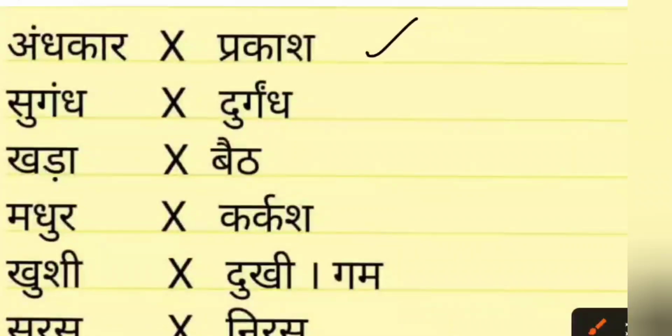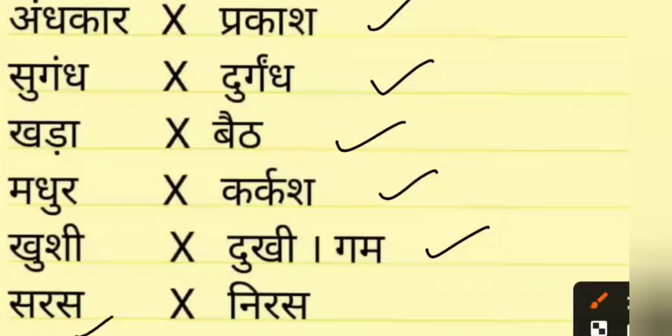Andhakar, prakash, darkness, light. Sugandh is fragrance, durgandh is bad smell. Khada is standing, baith is sit. Madhur is sweet, karkash is harsh. Kushi is happy, dukhi is sad. Saras is juicy, niras is without juice.